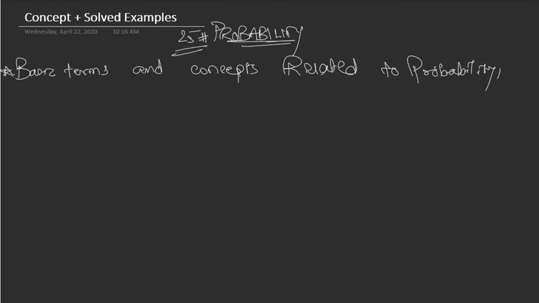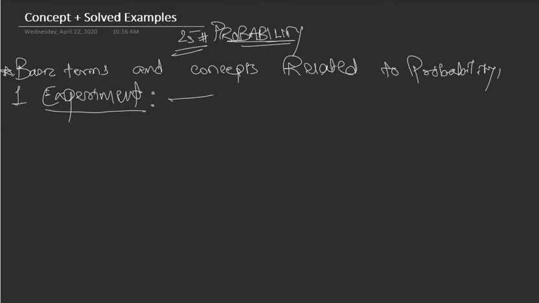Okay, the first term is experiment. Now, whenever you use this word experiment, chemistry lab comes to your mind. But the experiment which we are going to define here is very, very general and does not specifically deal with the process which is happening inside a chemistry lab. So, what is an experiment in the context of probability? Experiment is a process which results in some well-defined outcomes.